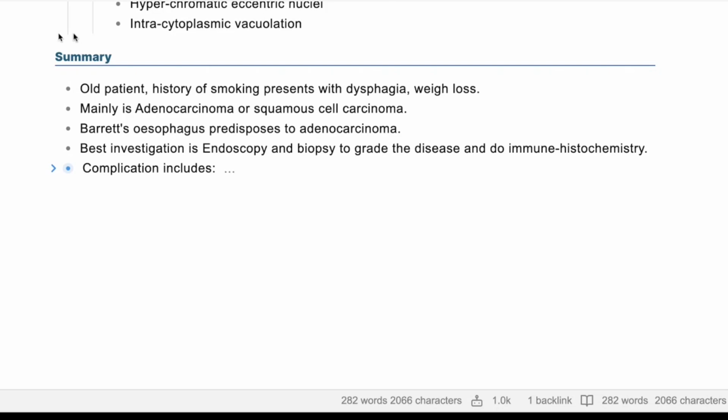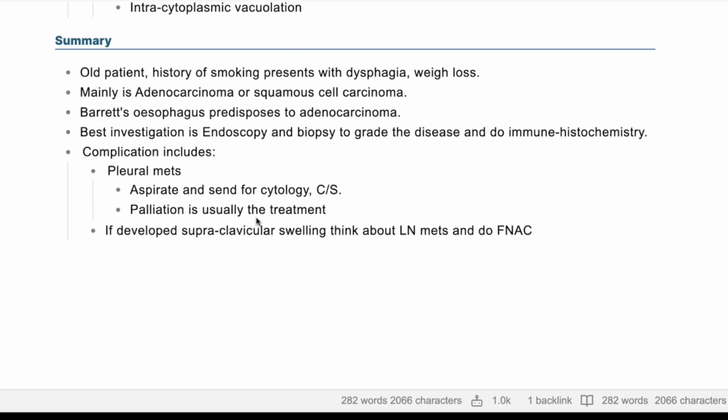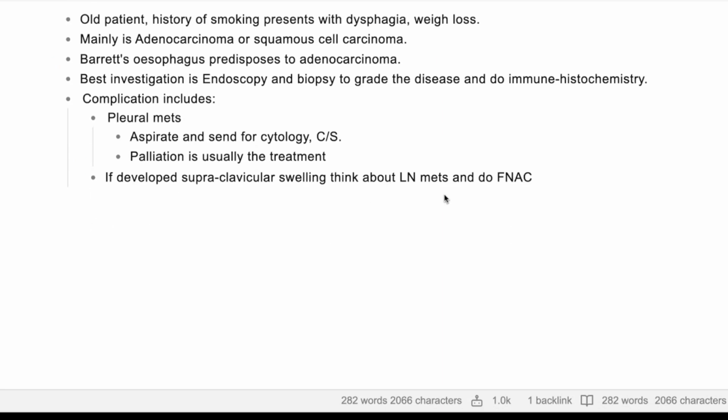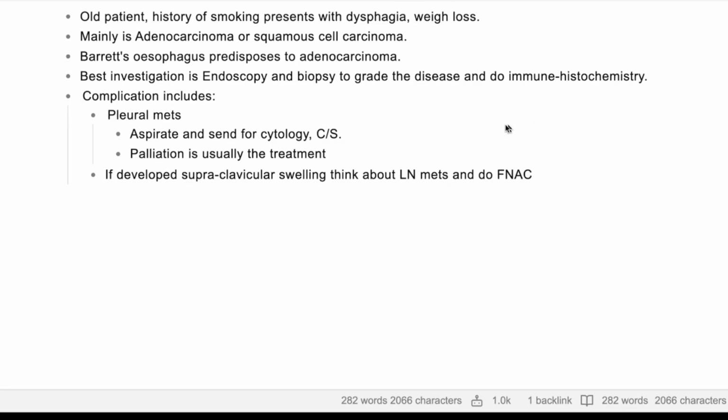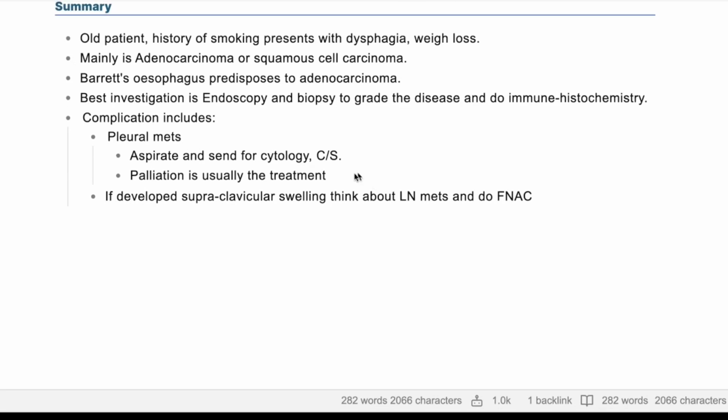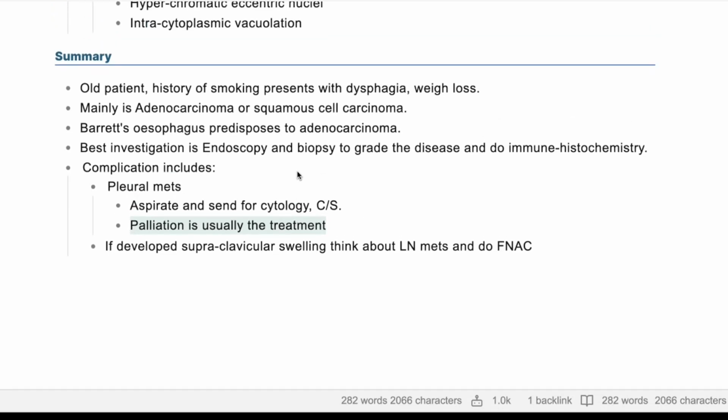The complications of this esophageal cancer are: it might spread to the lung, it might lead to pleural effusion, and the best test to do is aspiration and send it for cytology. All right. And also, if they develop supraclavicular lymph node swelling, you need to do fine needle aspiration cytology to look for the adenocarcinoma cells inside it. Okay, the treatment usually for the pleural effusion is palliation and thoracocentesis. Mainly those two are the treatment, or you can add an indwelling catheter as well.